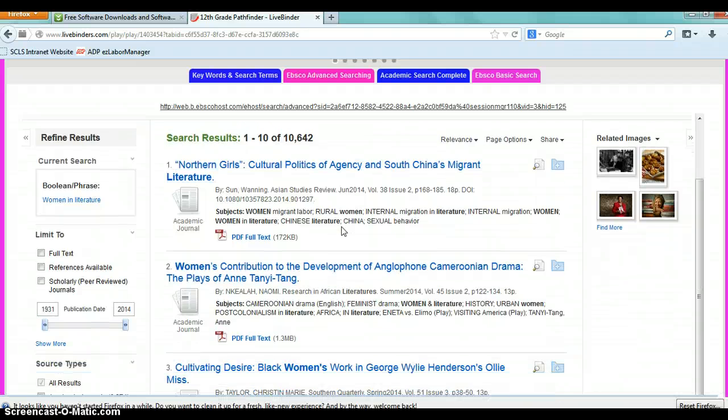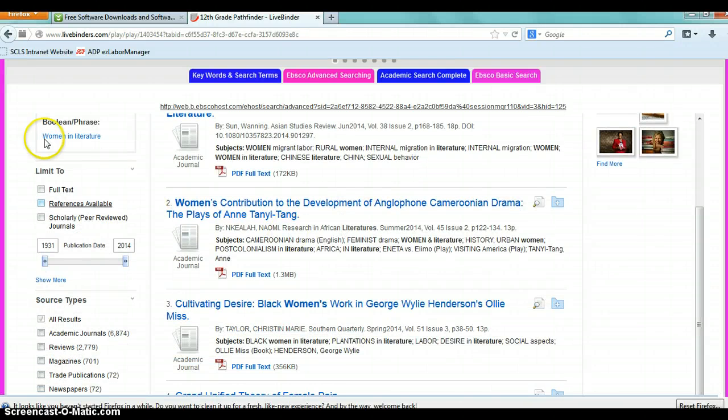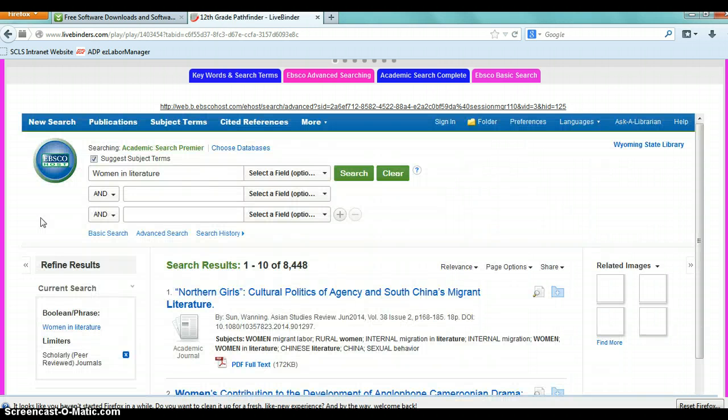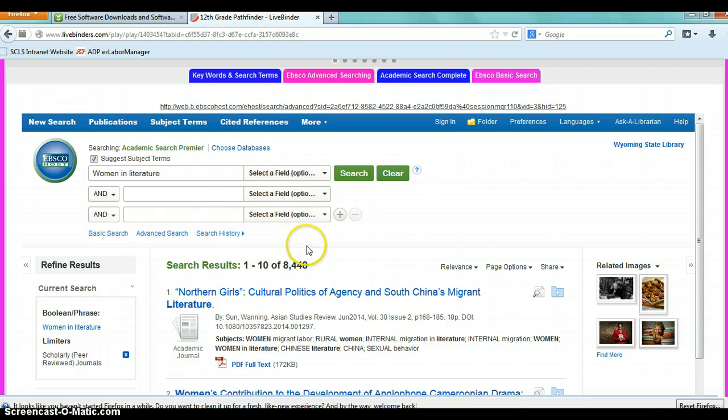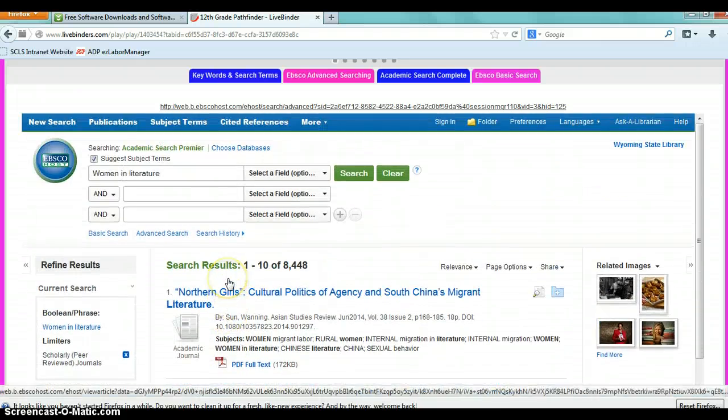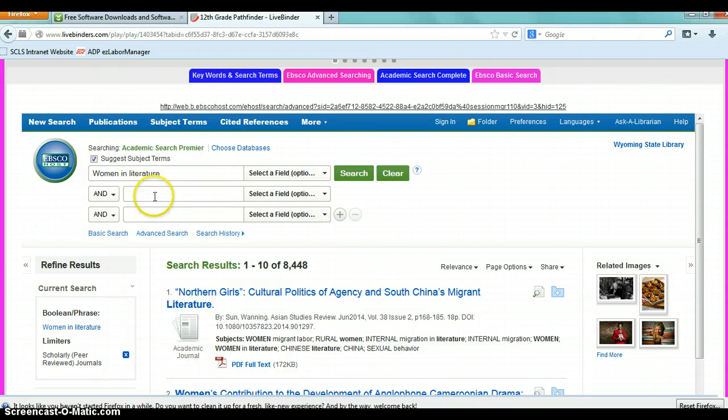So even using the same general search, we could pick, let's say, peer-reviewed journals only. And now you can see it dropped from 10,000 to 8,000. Depending on which ways you want to increase or limit your searches, you can get more and more specific. The nice thing about EBSCO is that it allows you a lot of different ways to contextualize your